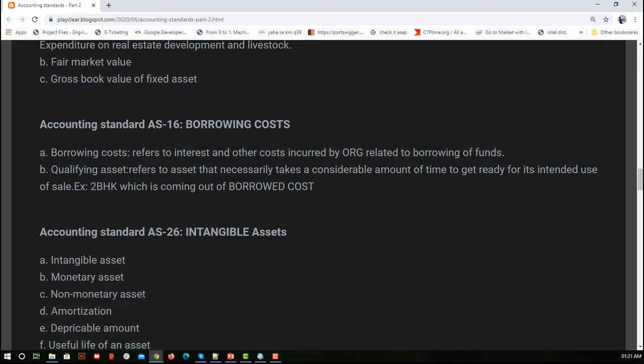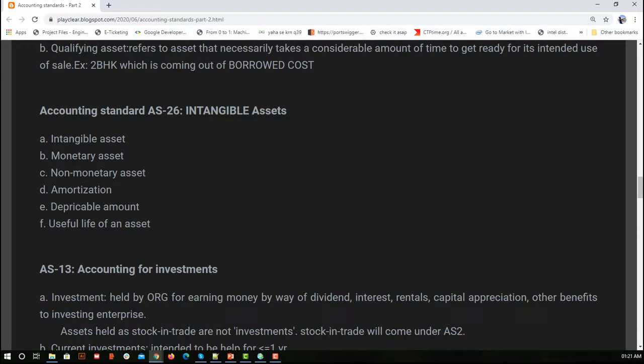Here AS26. So we are done with tangible assets. Now we are getting back to intangible assets. So here what accounting standard 26 says is what all things can be considered under the intangible assets. One is an asset which cannot be touched, of course, intangible asset, money or cash which is there with us, and money which we can convert into cash within a short span of time, that is within the same financial year, and the useful life of an asset.